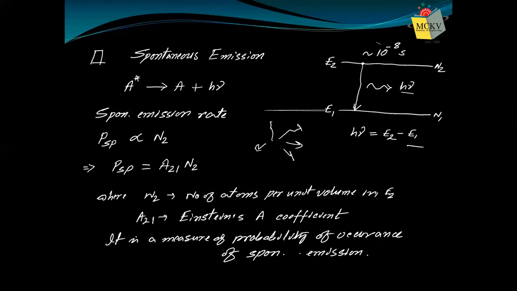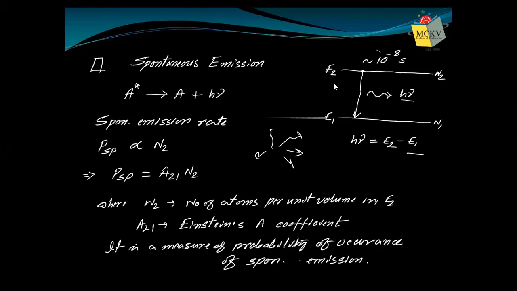Now, that is not desirable in our case. We want a particular type of light source where the photons will go in a particular direction. Highly directional light is what we require. That is not achieved here. By the spontaneous emission method, that is not achieved.